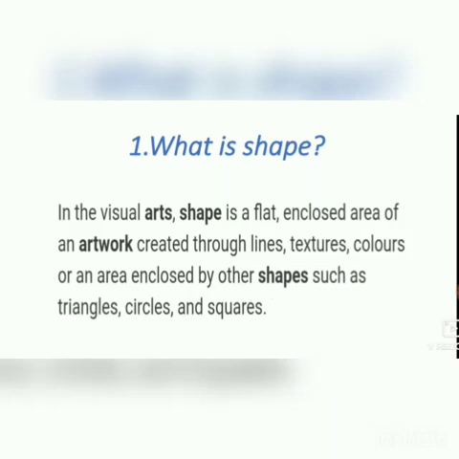Hello students, today I want to discuss more question answers from elements of art. Shape is one of the elements of art. So what is shape? In visual art, shape is a flat enclosed area of an artwork created through line, texture, colors, or an area enclosed by other shapes such as triangle, circle, and square. So that is shape. With shape, we can create many types of artwork.